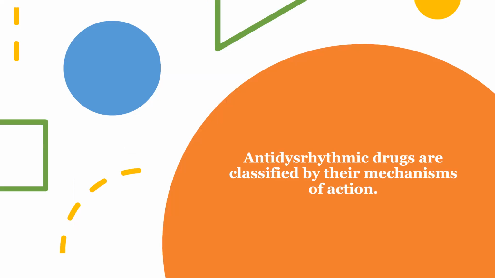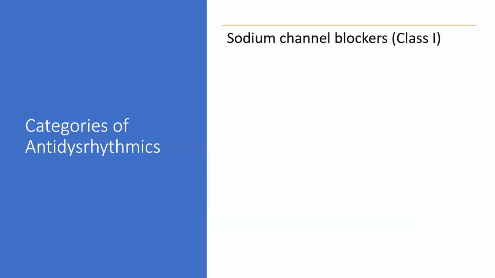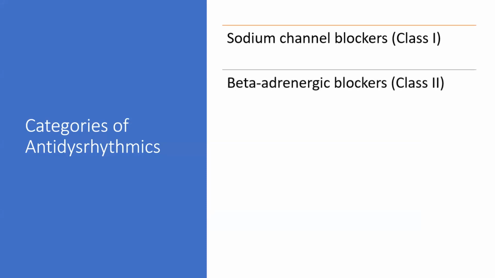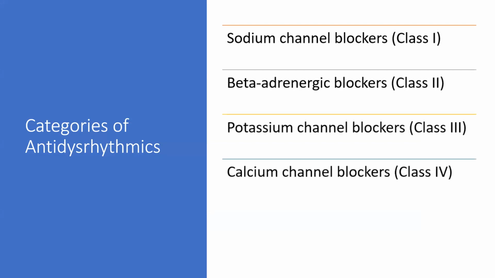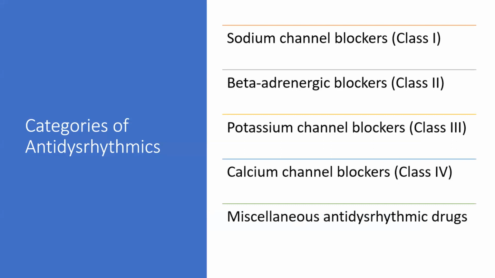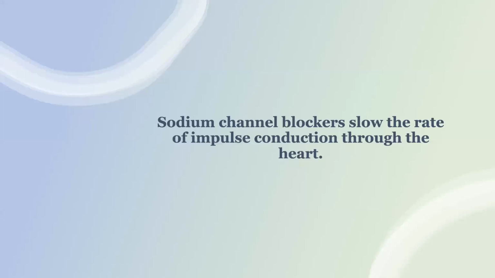Then we have antidysrhythmic drugs, which are classified by their mechanism of action. What are the categories of the antidysrhythmics? Number one, sodium channel blockers. We just saw in the picture the sodium channel; these drugs block the sodium channels. They are sodium channel blockers. Then beta-adrenergic blockers, potassium channel blockers, calcium channel blockers, and miscellaneous antidysrhythmic drugs. So we have to remember, class 1 will always be sodium, 2 will always be beta, 3 is potassium, and 4 is always calcium.